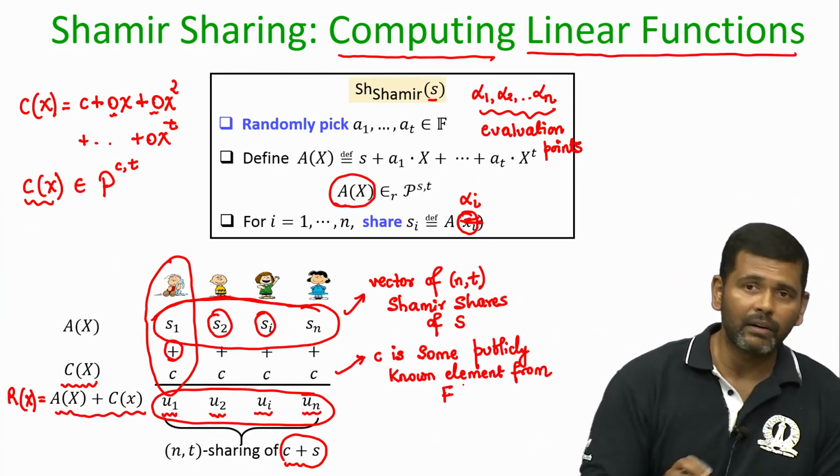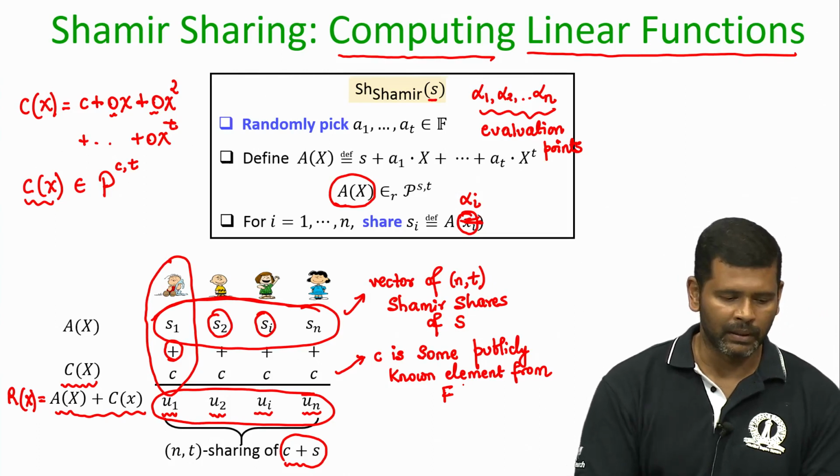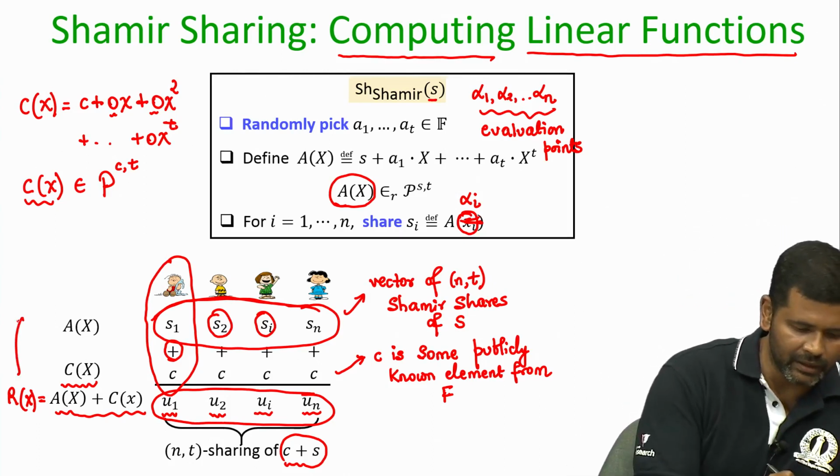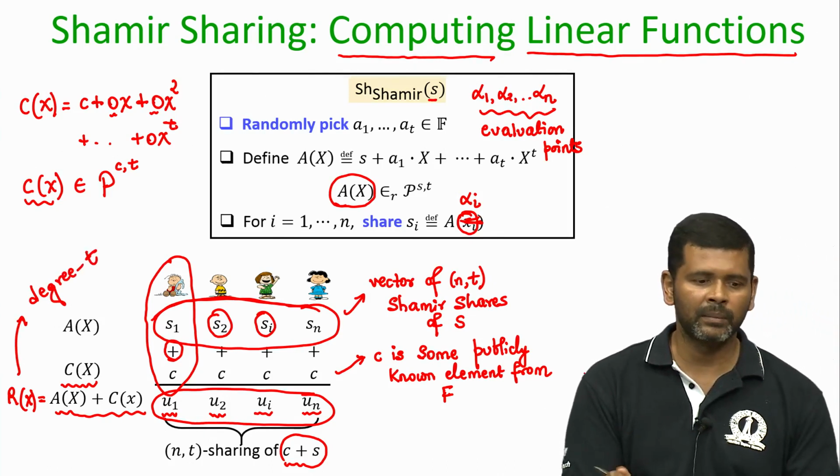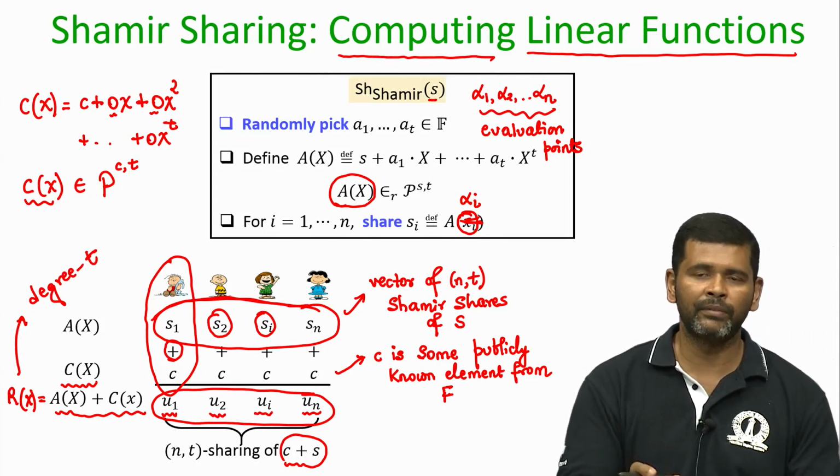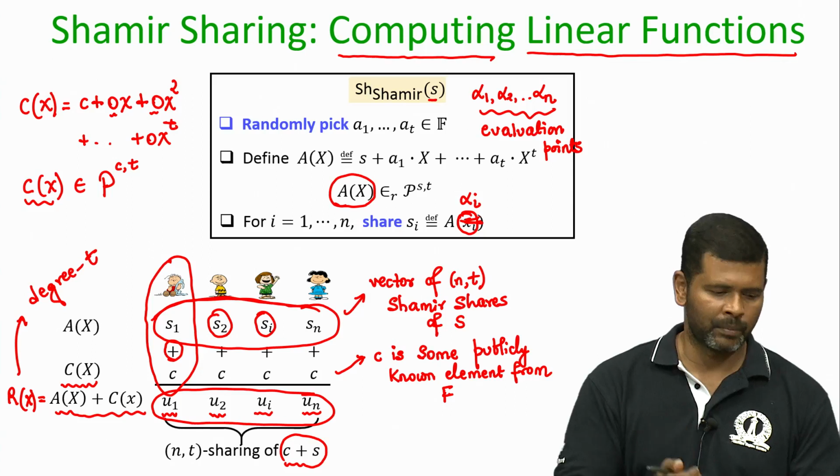And what is the degree of R(x)? It is a t degree polynomial, right. Why? Because A(x) is a t degree polynomial, C(x) is a t degree polynomial. If you add 2 t degree polynomials over a field, you still get a t degree polynomial.